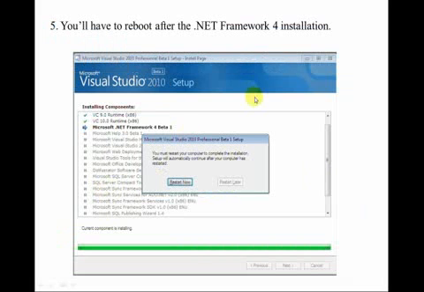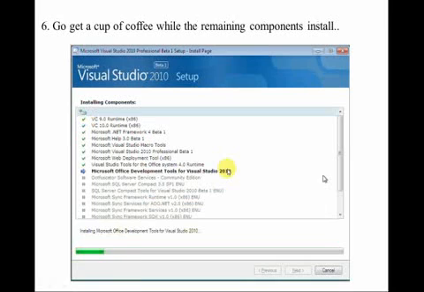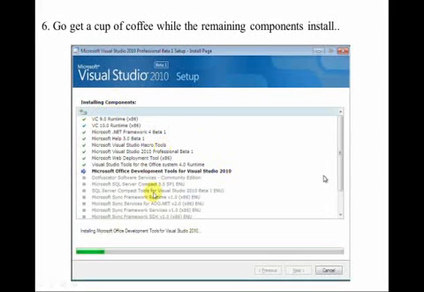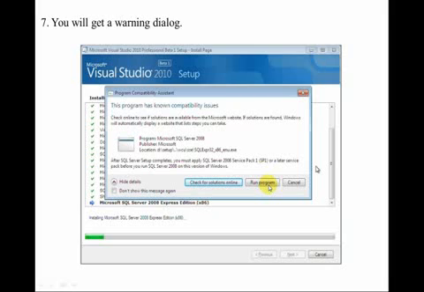And then for the next page we must select the restart now button, and after we restart we will get this page and install the components until all are complete.